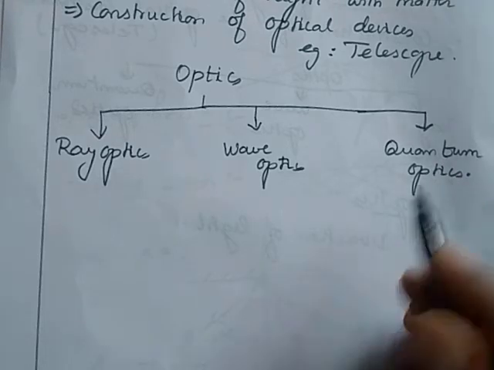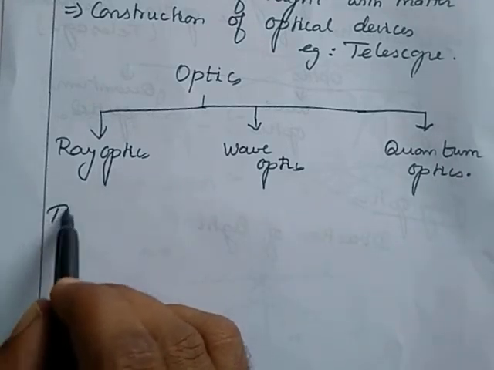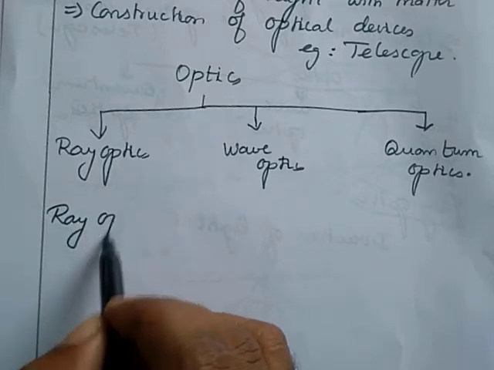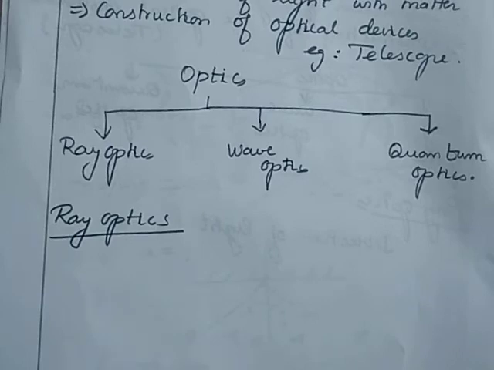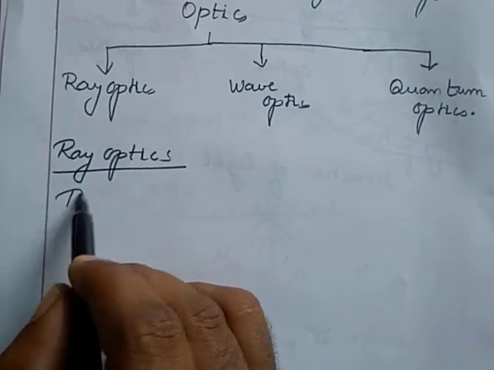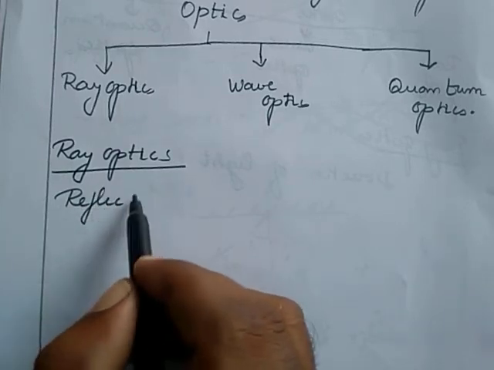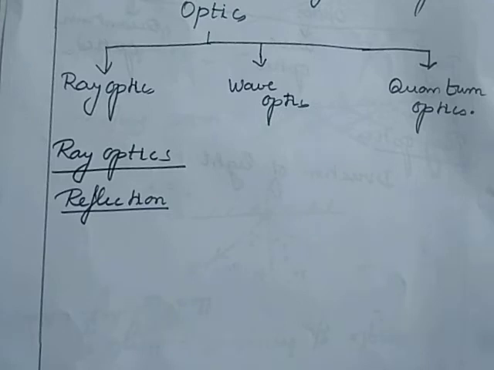Then let us start our lesson, ray optics. Here in ray optics, let us see the phenomena of light. The first phenomenon is reflection.